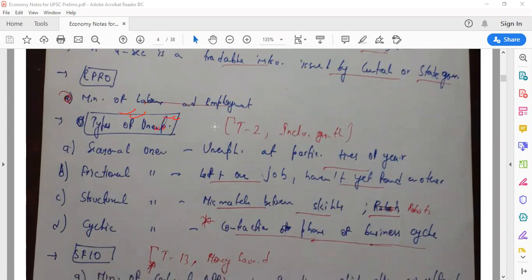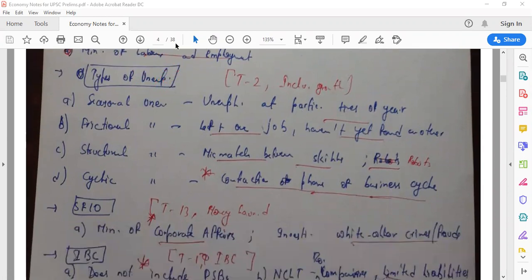Now, this is very important. Types of unemployment, and you can get confused regarding this type of unemployment.